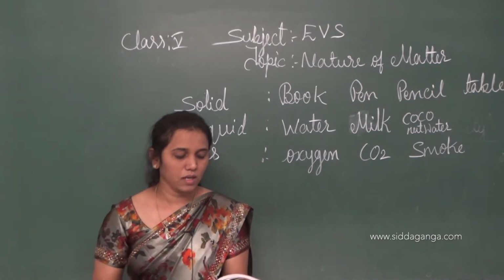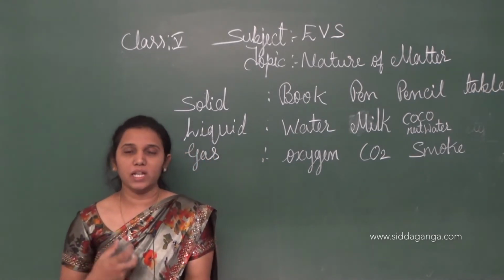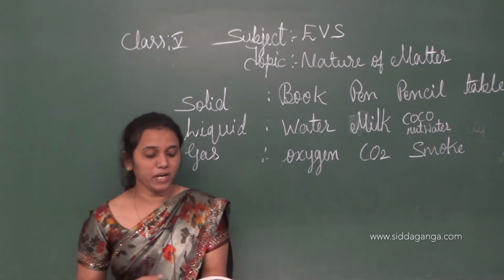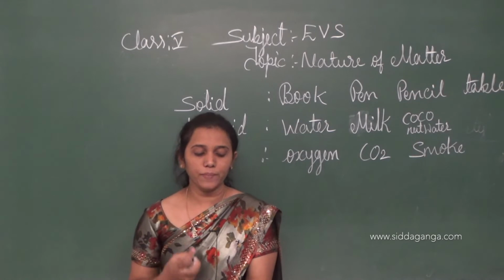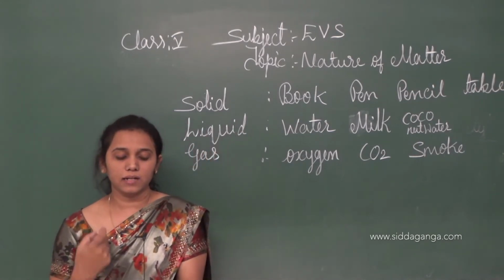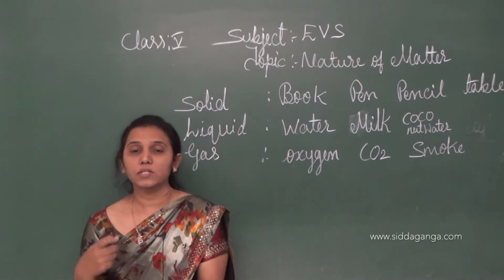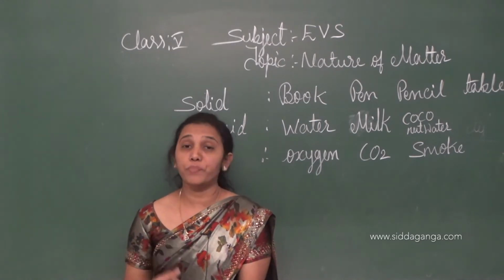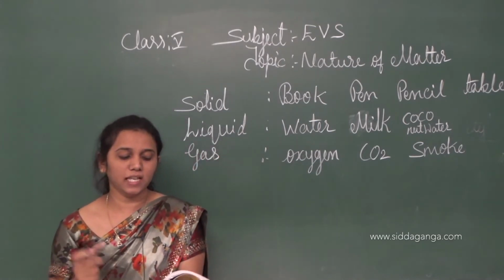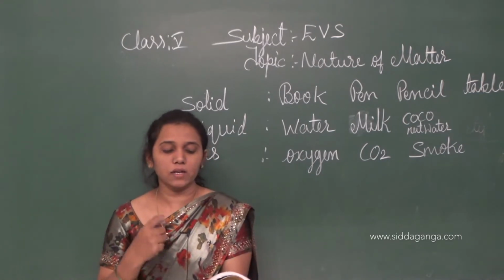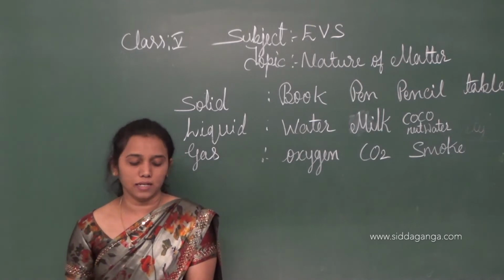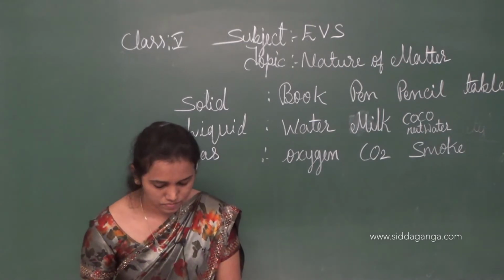Next, group these materials in their particular column: buttermilk, candle, curd, kerosene, charcoal, honey, piece of brick, smoke. Children, see here, you have to think and group these materials in their particular column.